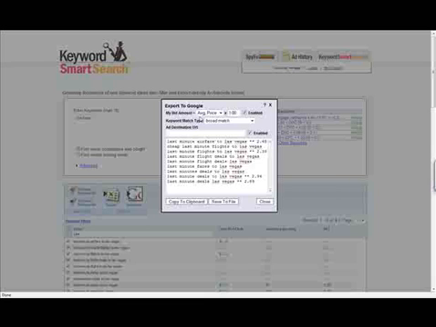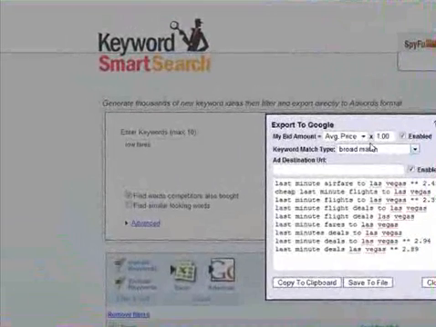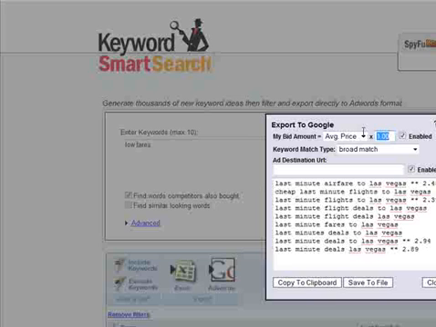So let's say you aren't really interested in maximizing your clicks, but you really want to maximize your ROI. A good strategy is to try to show up around position 7 or so, basically near the bottom of the first page of ads. So let's set your bid price at 35% of the max bid. See how everything automatically updates?